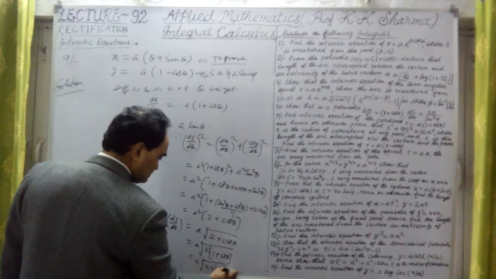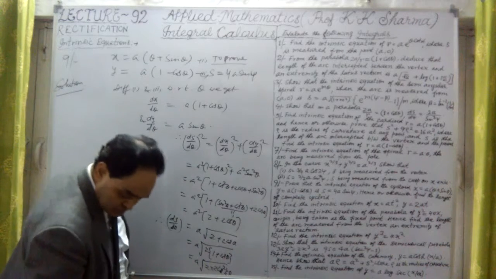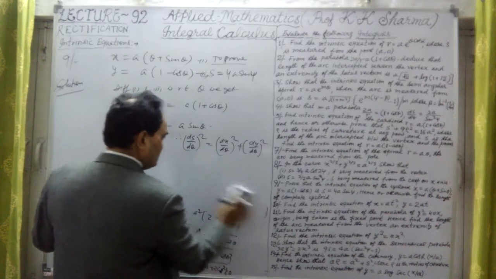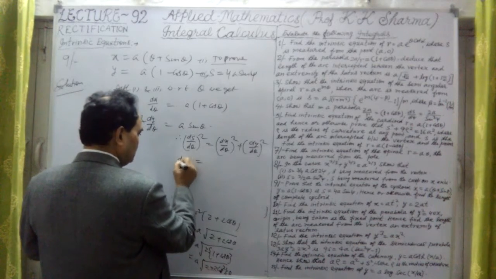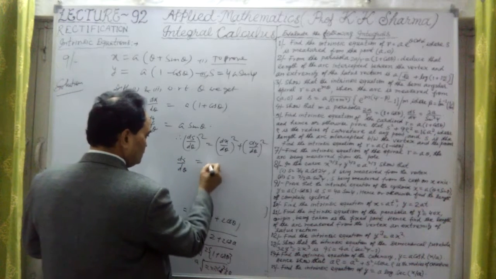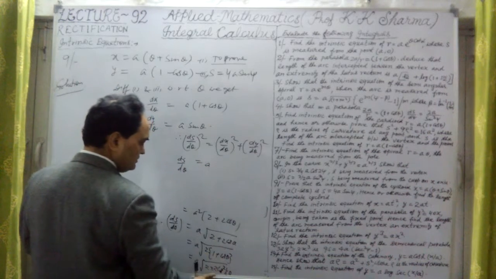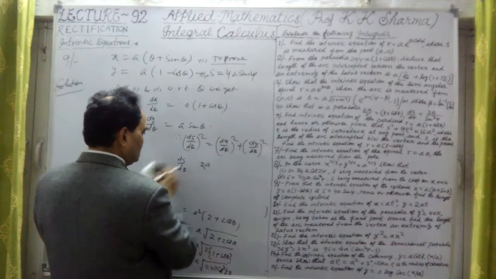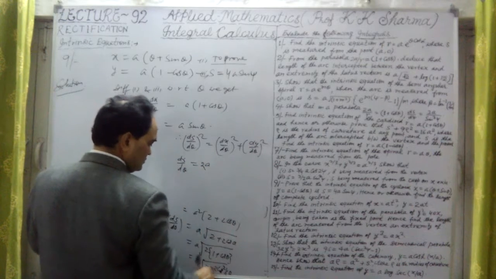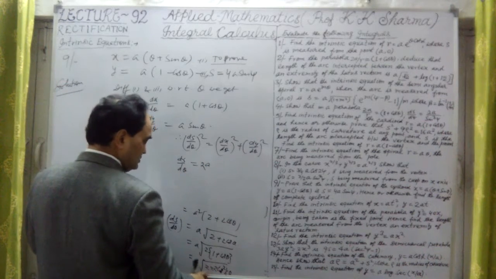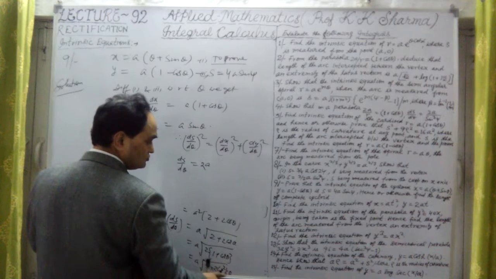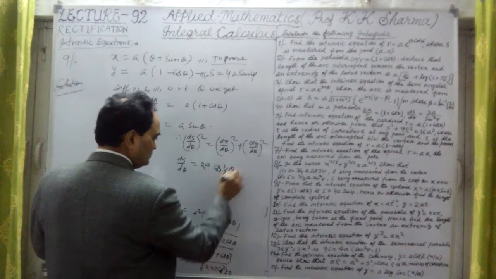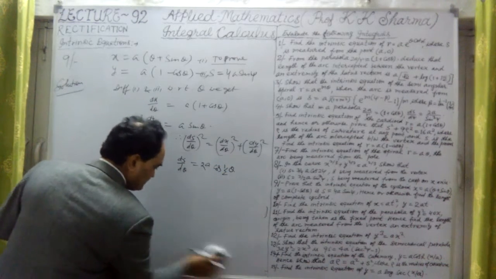So it is a under the square root of 4 cos square theta by 2. Now 2 comes out of the square root and the square root cancels with the square, so ds by d theta is 2a cos theta by 2. This is the value of ds by d theta.